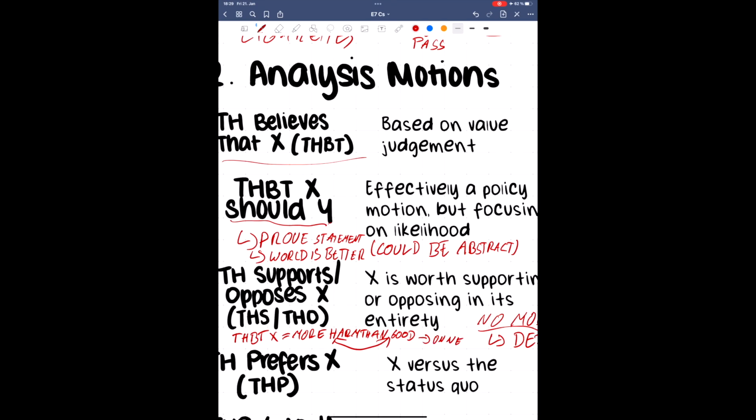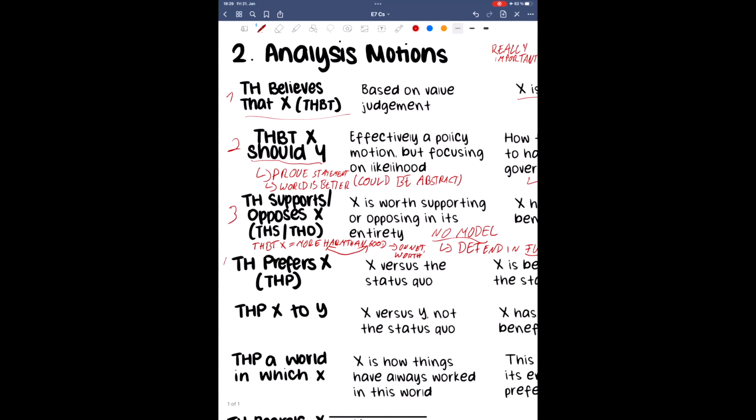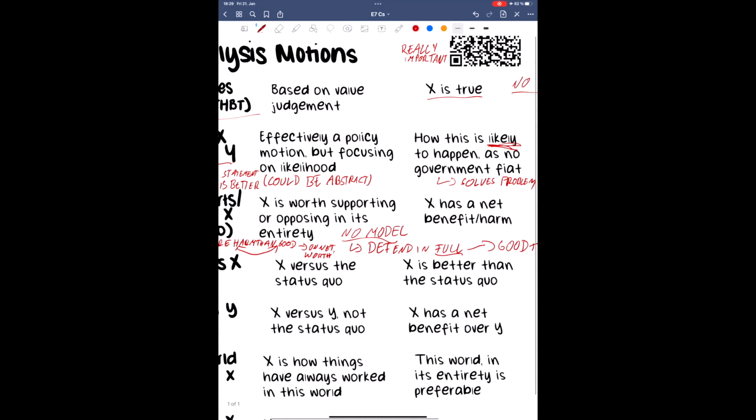Here's how a supports motion might be phrased. This house supports US involvement in the Middle East. Type 4. This house prefers X motions require government teams to explain why X is preferable to the status quo. Opposition teams are required to defend status quo.